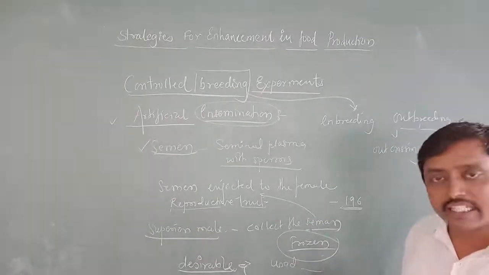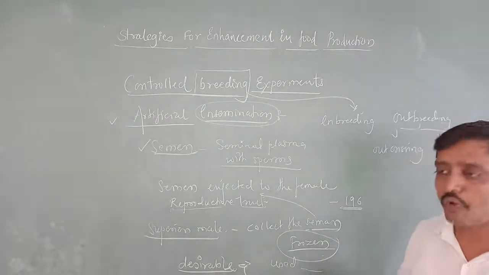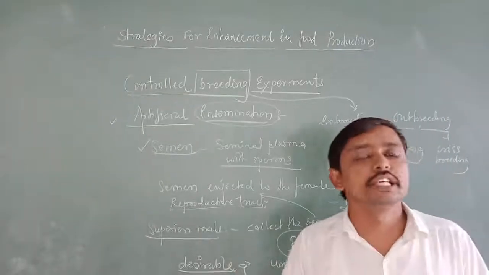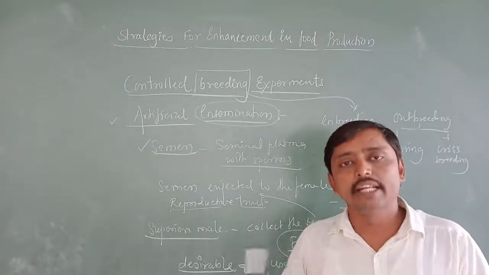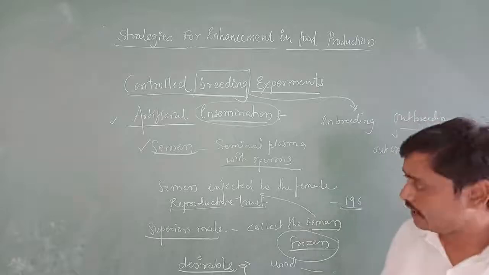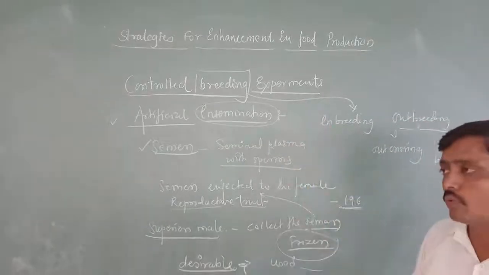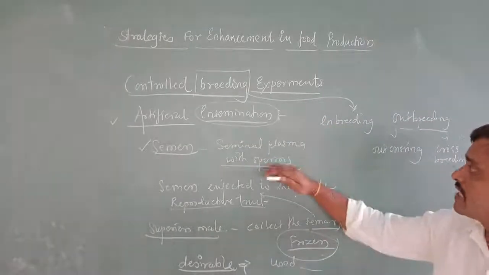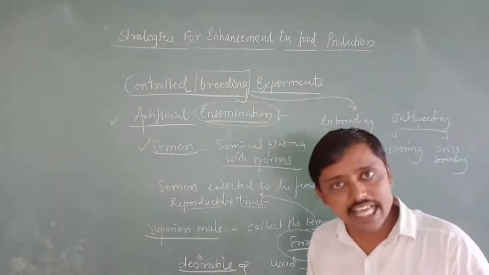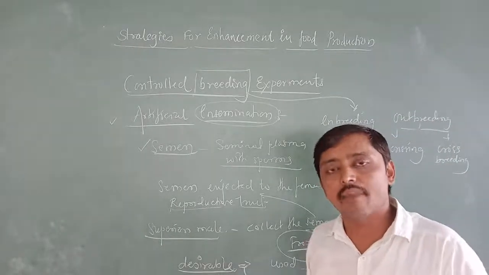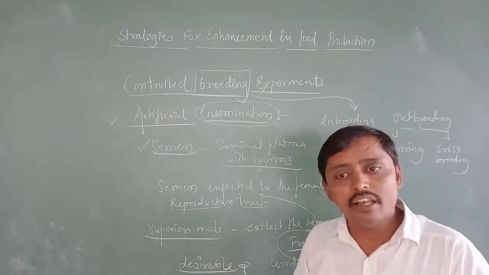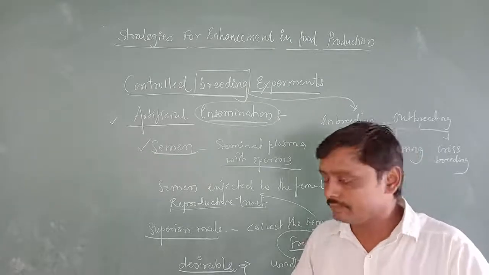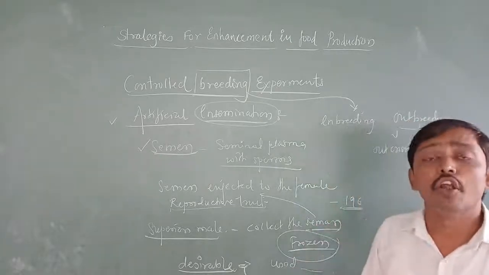In frozen condition also we can introduce the semen into the female reproductive tract, and this can help us get the desirable mating, and overcome several problems which are there during normal mating.